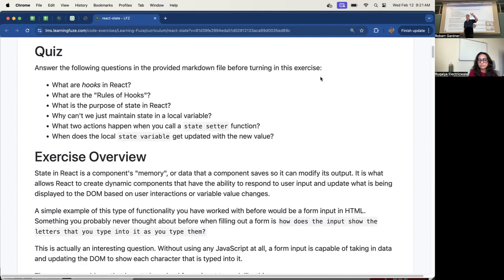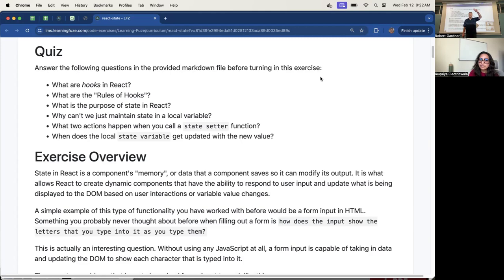Okay, what's the second thing it does? What two actions happen when you call a state setter function? So it updates the state cache. Nope, what's the second one? Anyone? Nope, any other guess? Rakaya, you want to try?